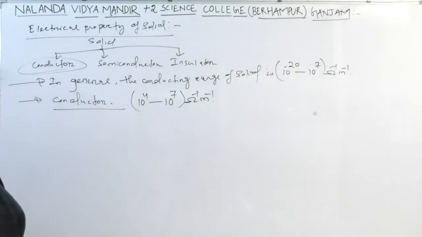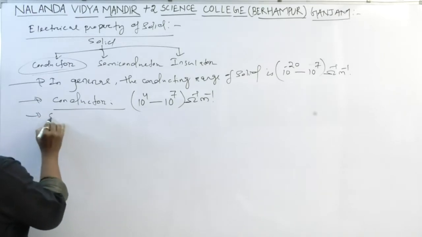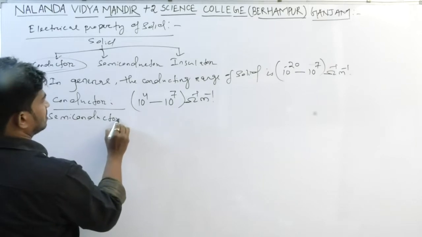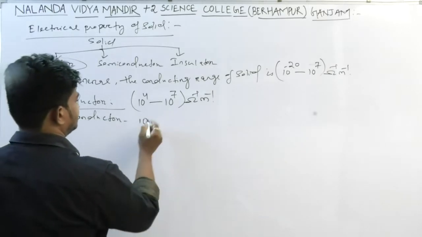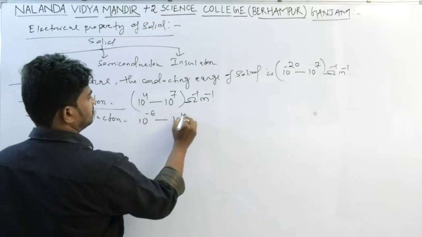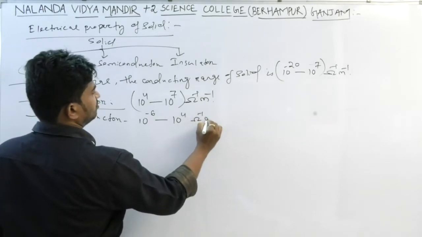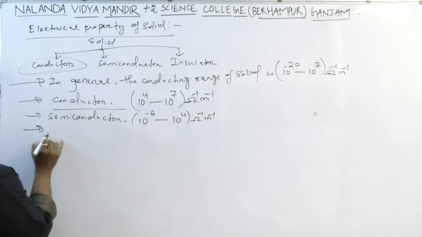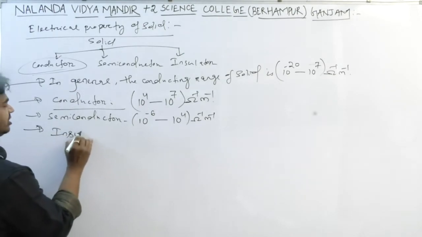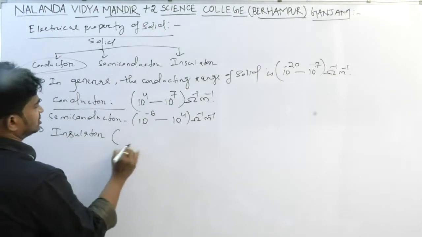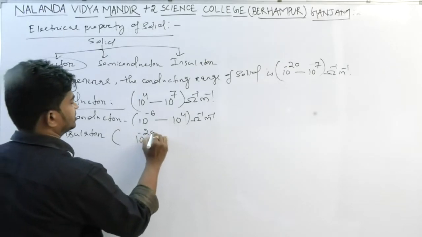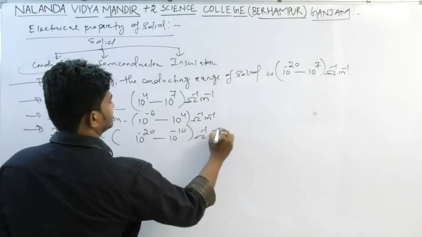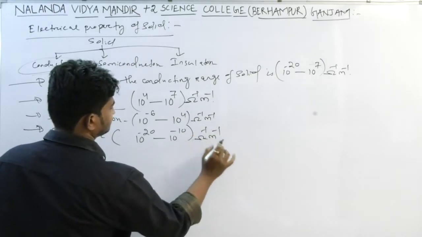For a semiconductor, the range is 10 to the power minus 6 to 10 to the power 4 ohm inverse meter inverse. For an insulator, the conductivity range is 10 to the power minus 22 to 10 to the power minus 10 ohm inverse meter inverse.